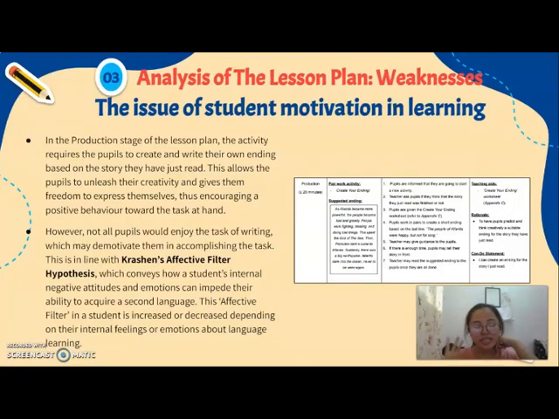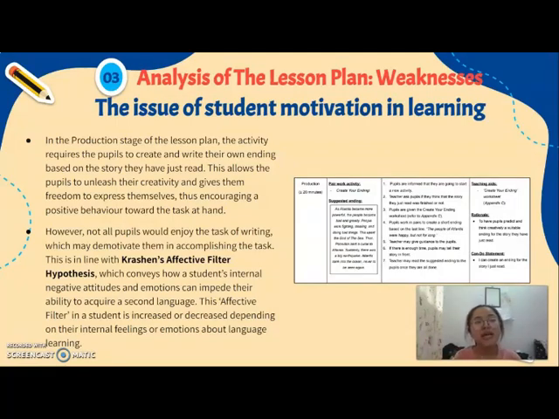In this analysis we focus on Krashen's affective filter hypothesis, where it is stated that language learning is highly affected by the learner's internal feelings and emotions. If we take a look at the production stage in this lesson plan, the activity requires the pupils to create and write their own ending based on the story that they have just read. This allows the pupils to unleash their creativity and gives them freedom to express themselves, thus encouraging a positive behavior toward the task at hand. So it is actually a very good activity.